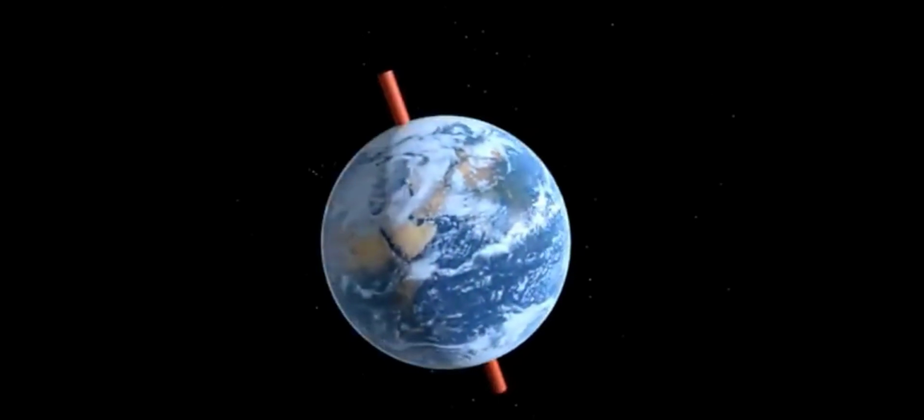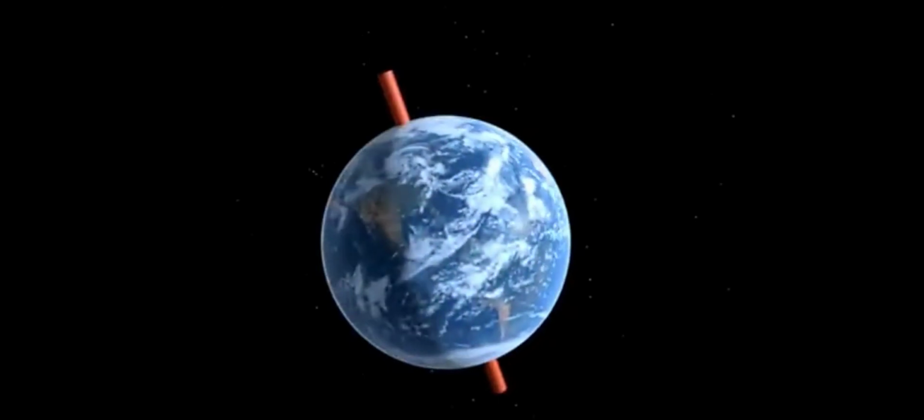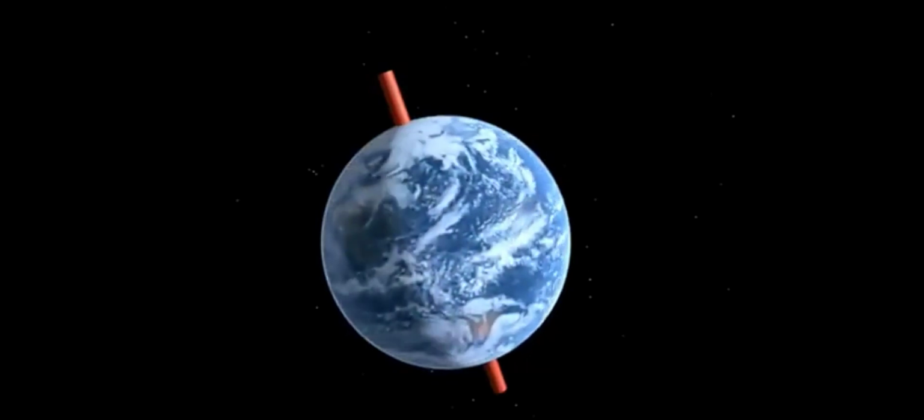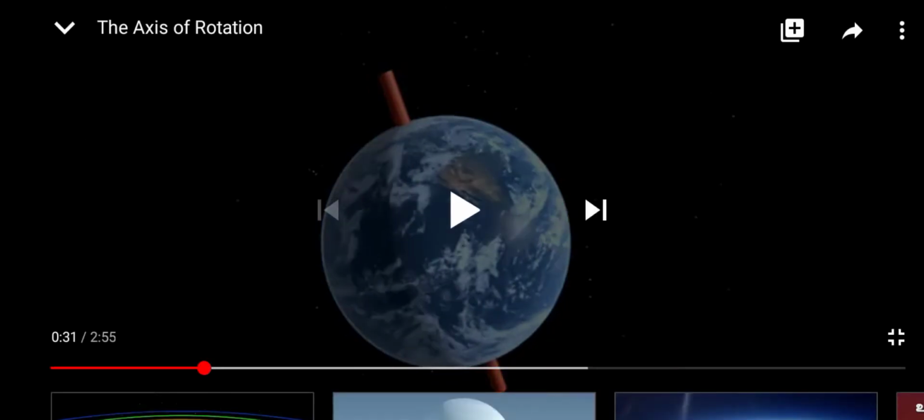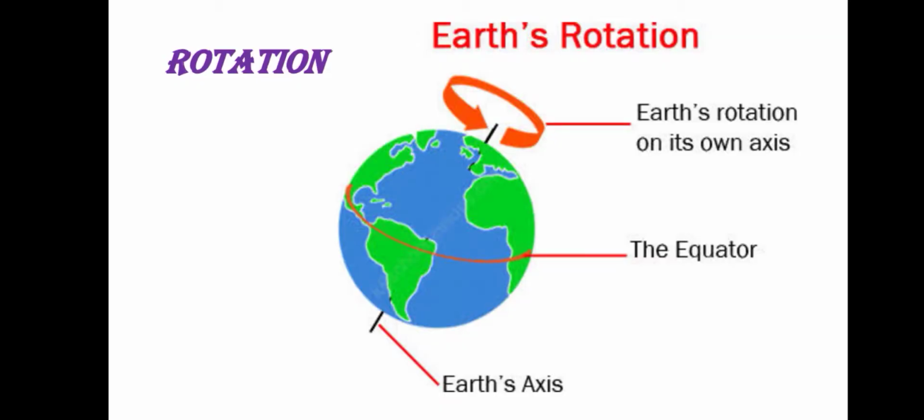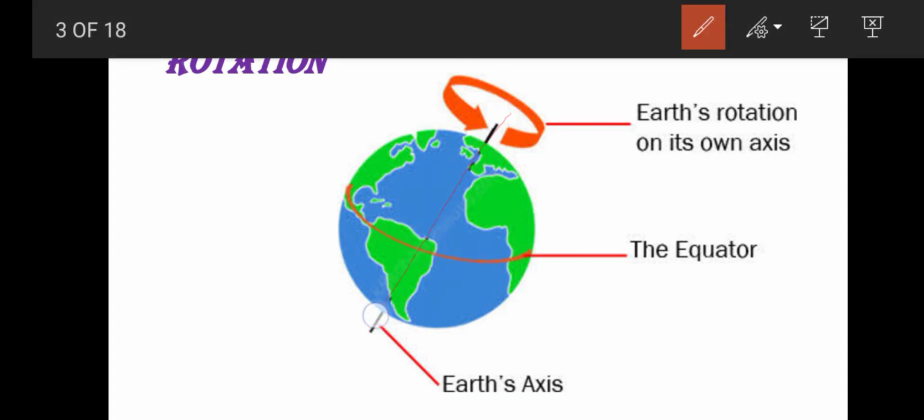Now check this video. Here this is the axis. Consider this is the axis. The needle that passes from the North Pole to the South Pole in a tilted manner is called the axis. See how the earth rotates around its axis once a day. With this rotation, the tilt of the axis affects when seasons occur. When the axis tilts, this is how the earth is rotating on its axis, that is called rotation.